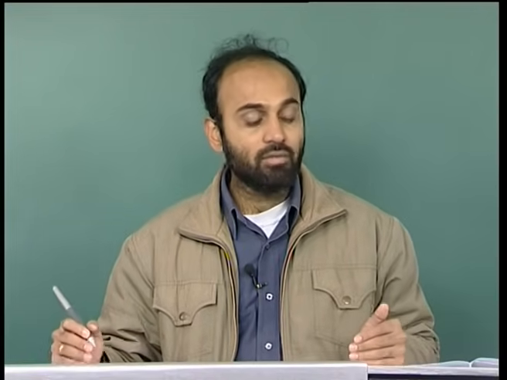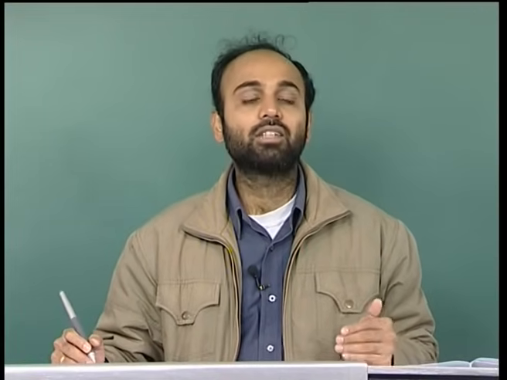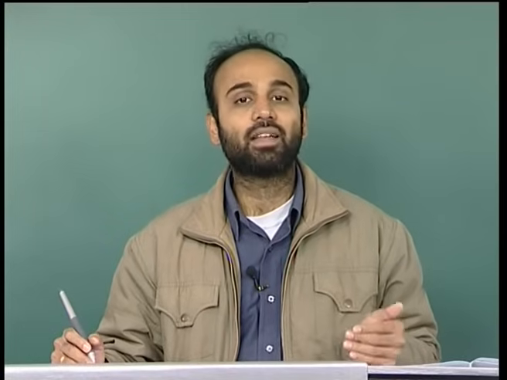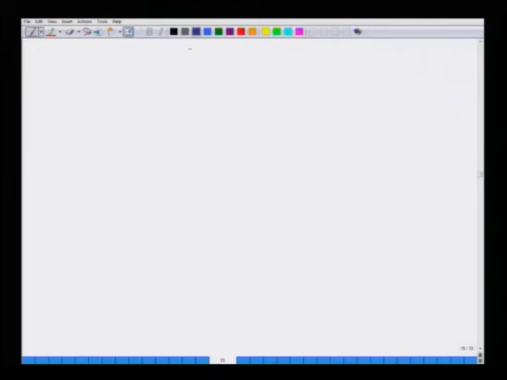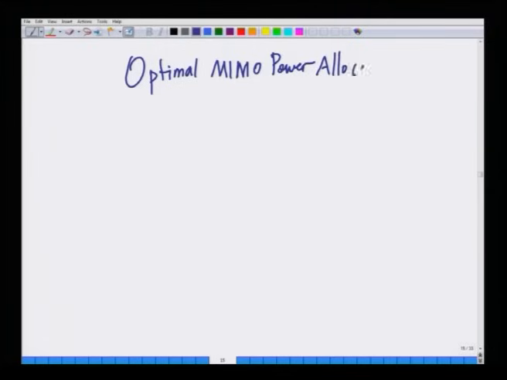The way we want to optimally allocate the power is to maximize capacity. That is, we want to allocate power in such a fashion so that we achieve the maximum information rate, and that is the problem of optimal power allocation. So, this is the problem of optimal MIMO power allocation.